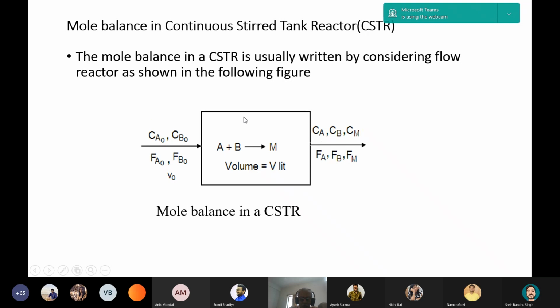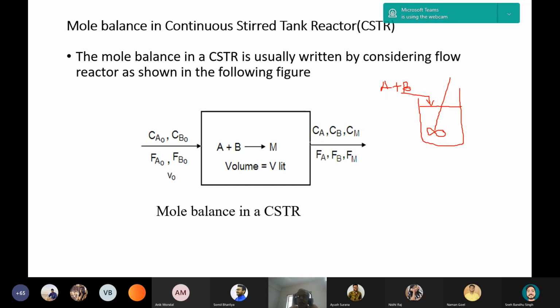If there is a vessel with a stirrer, I am explaining. It is difficult to write over here.